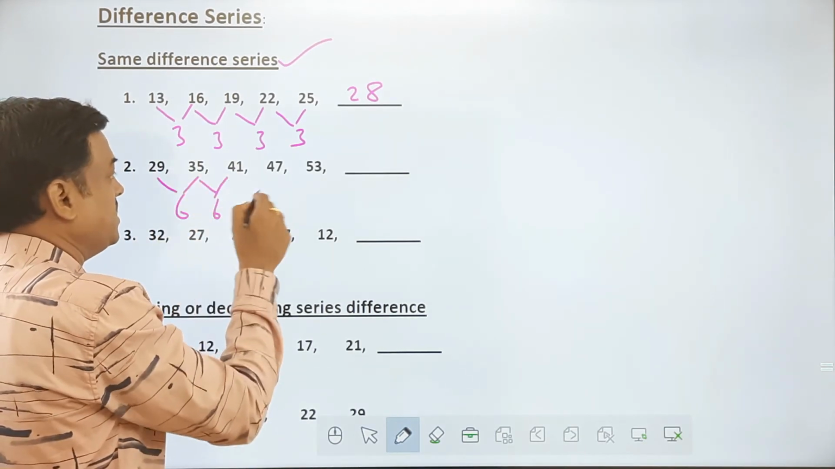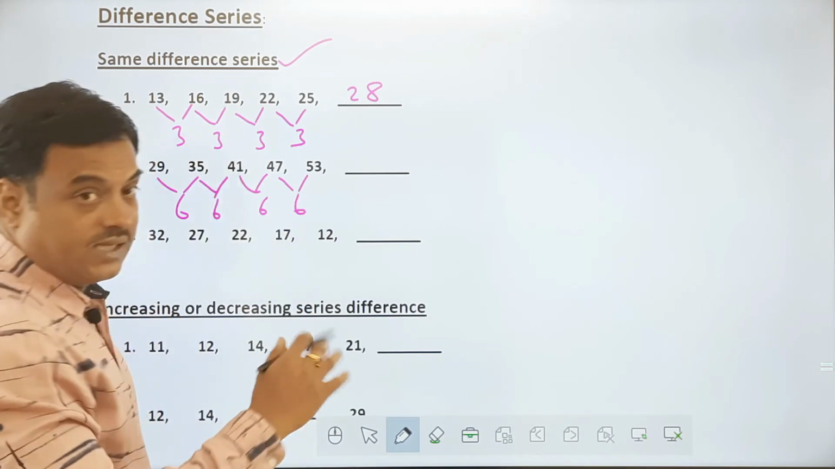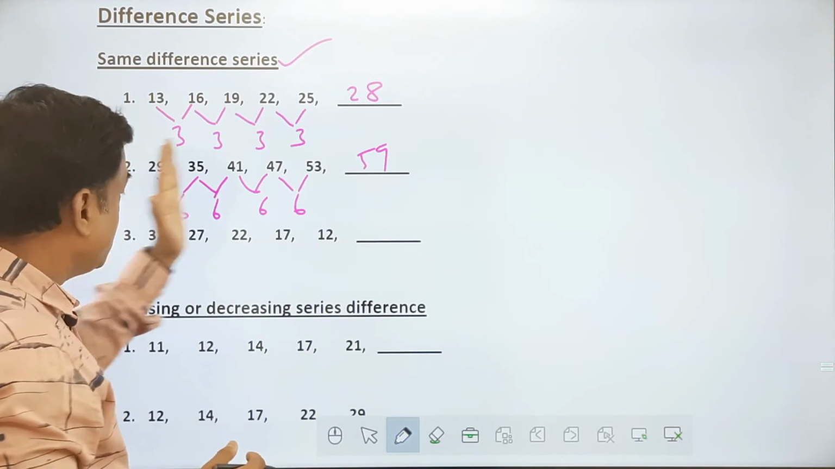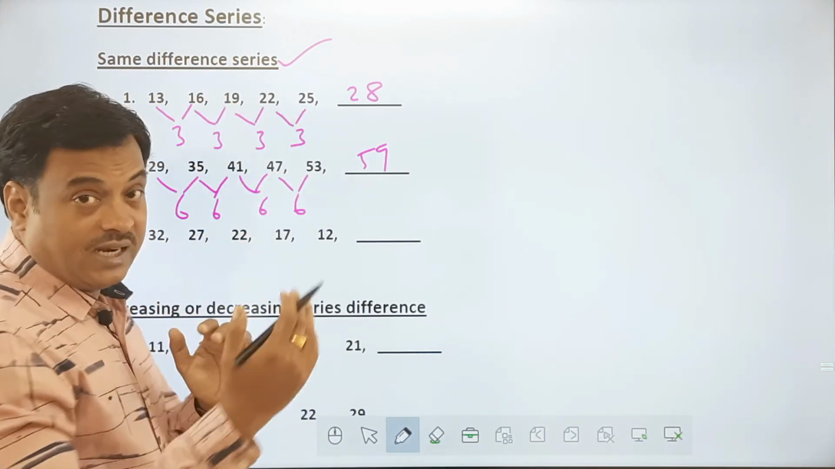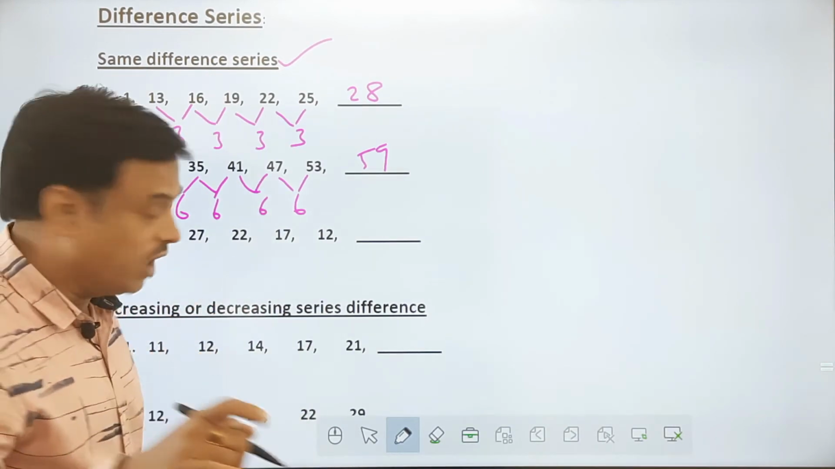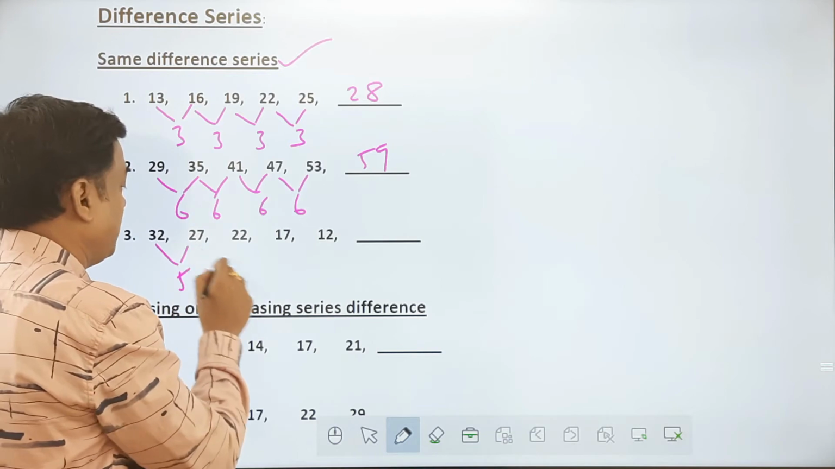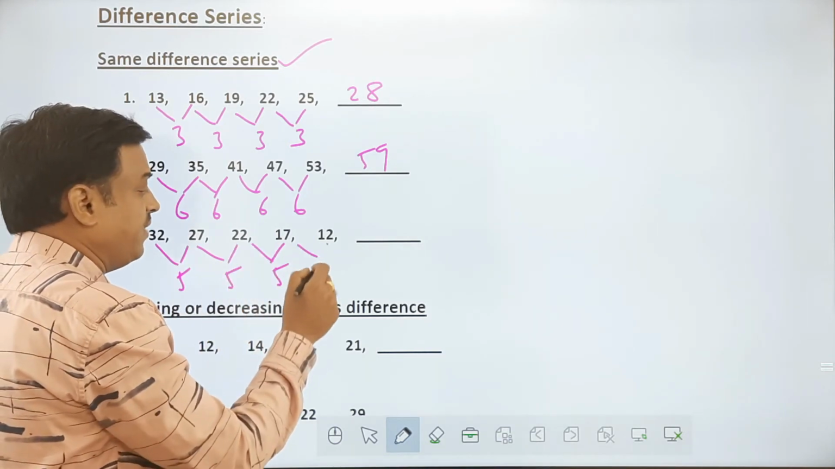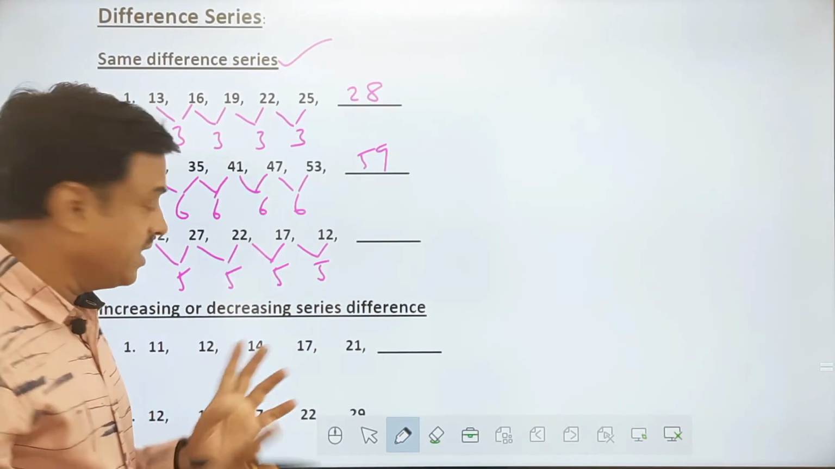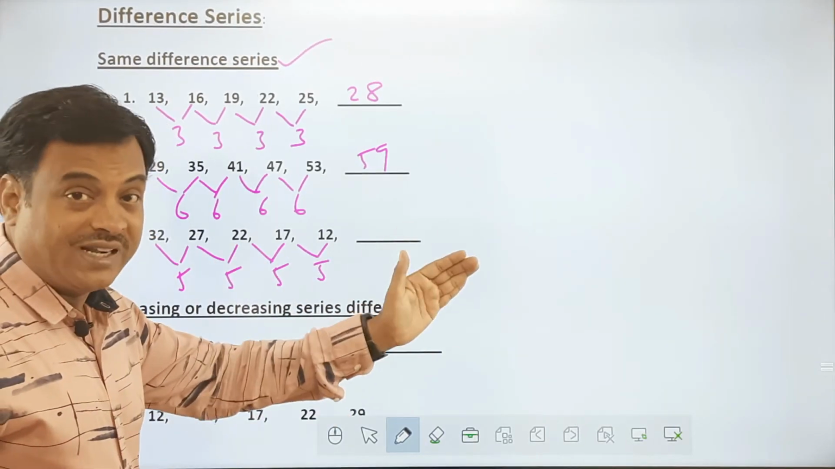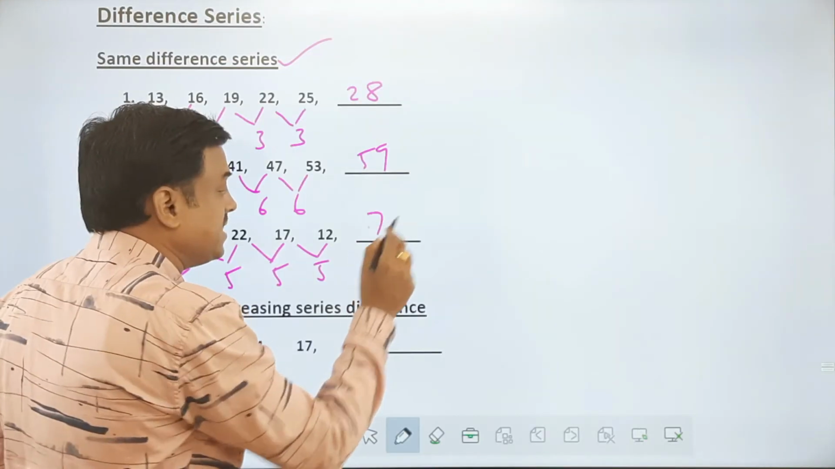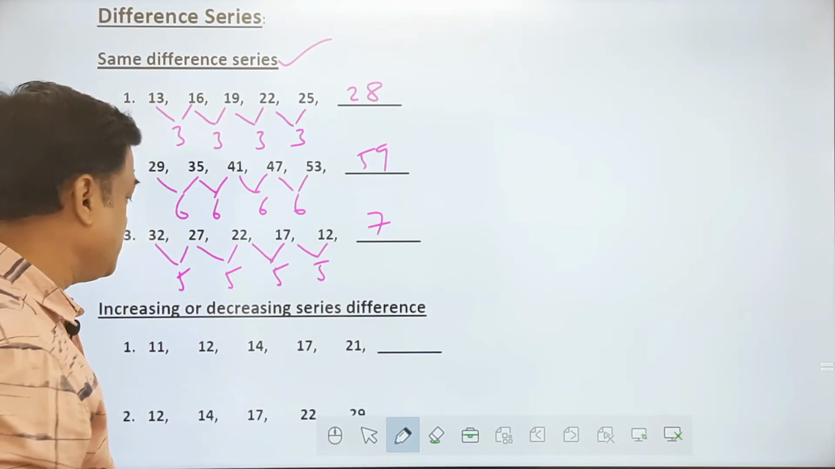Next one, here the difference is how much? 6. Here the difference is 6, here 6, here 6. So plus 6 will be 59. Now if you observe, here the series are increasing. So you can understand the series can be an increasing series or decreasing series, but the difference remains constant. Here you see the difference is how much? 5. The difference is 5, the difference is 5. So you can see this is a decreasing series, but with a constant difference. So 5 is getting subtracted every time to get the new term. So 12 minus 5 will be how much in that case? 7. So that's my answer here. So differences are what I need to take.